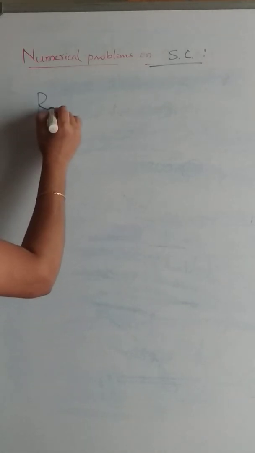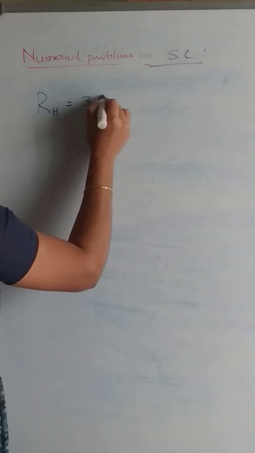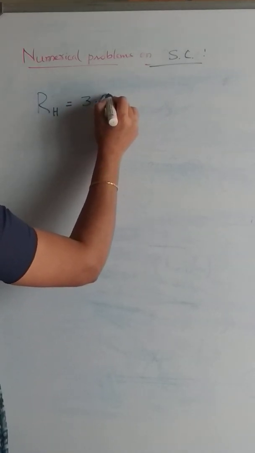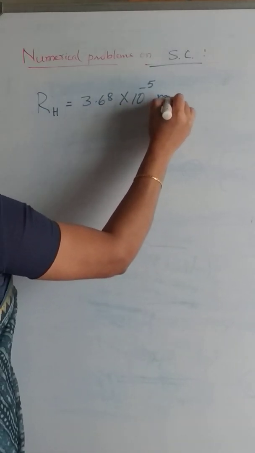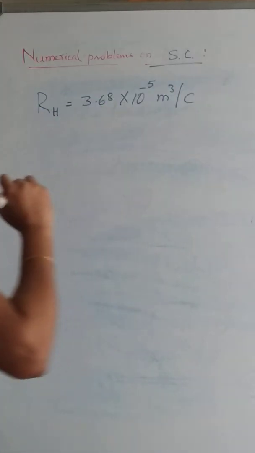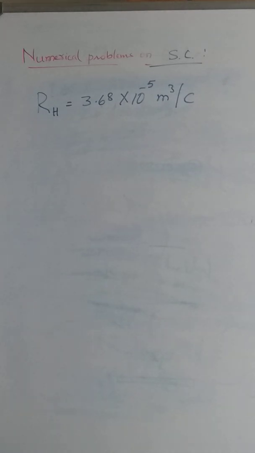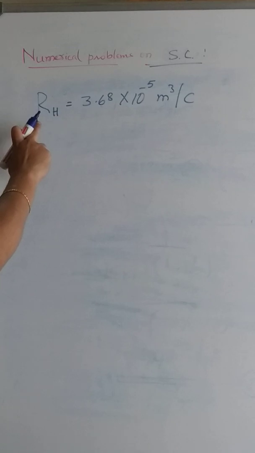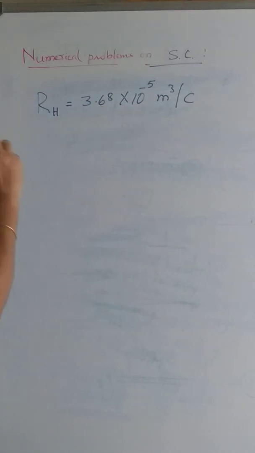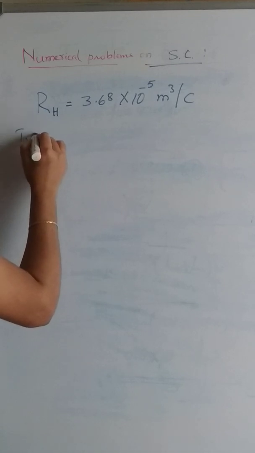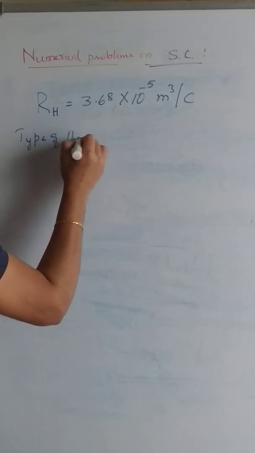In the next statement of the problem, Hall coefficient R suffix H is given 3.68 into 10 to the power of minus 5 meter cube per coulomb. Since the given Hall coefficient is positive value, the type of the charge carrier is hole.